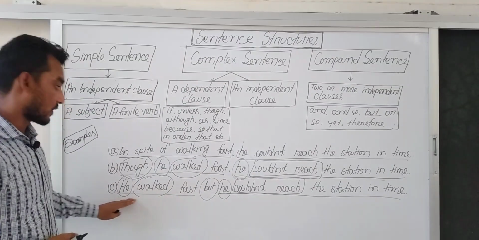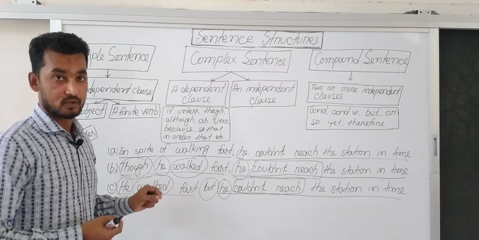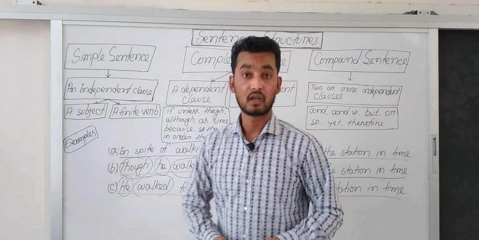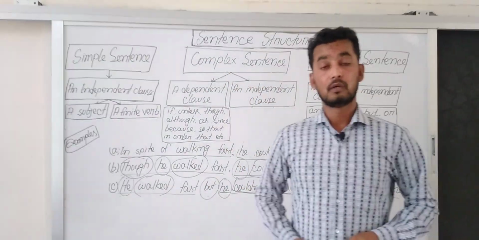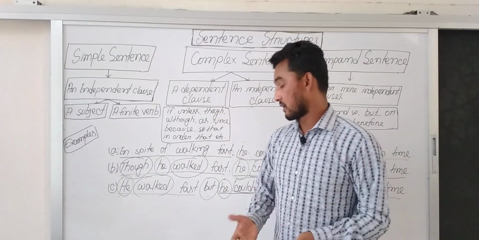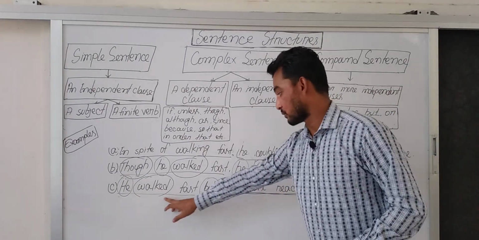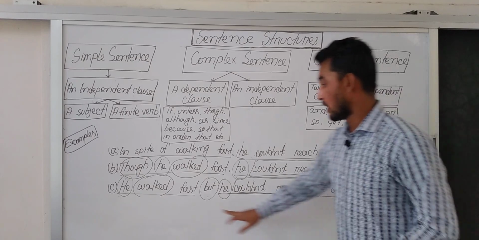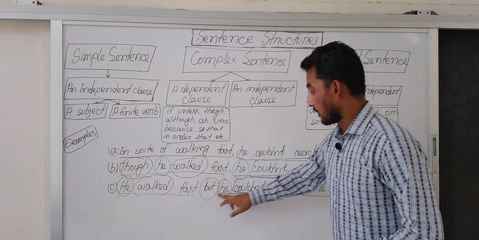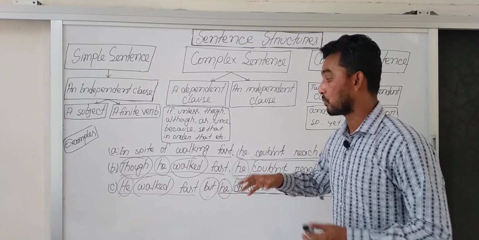It also can complete its meaning by itself without depending on other clauses. So, dear students, we are noticing that there are two clauses and both of them are independent, and to join them there is a coordinating conjunction in the middle of the sentence. That's why we can call it a compound sentence.